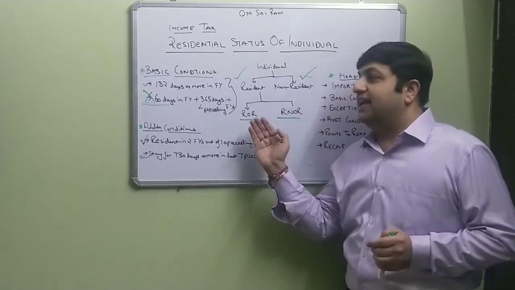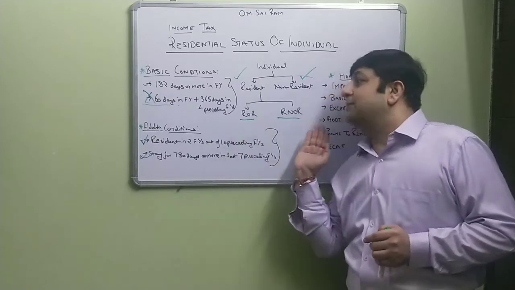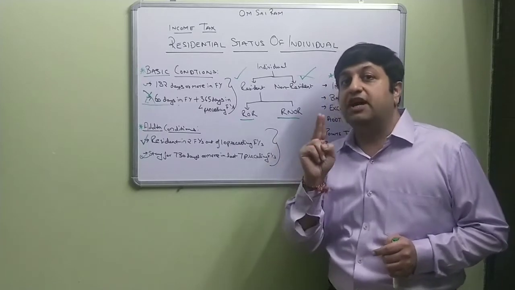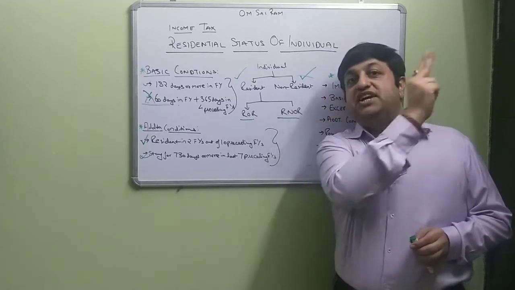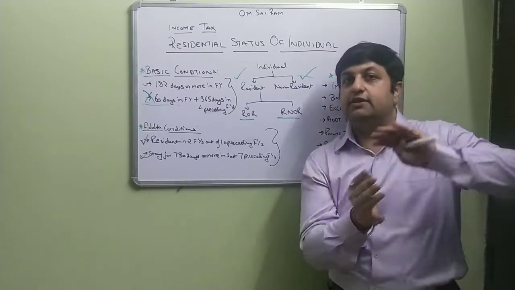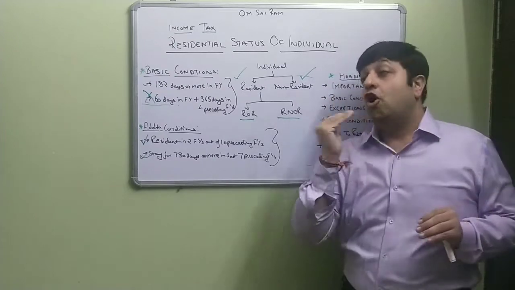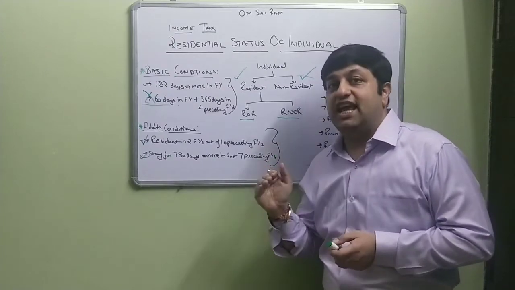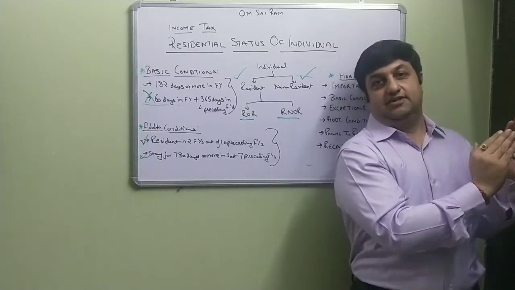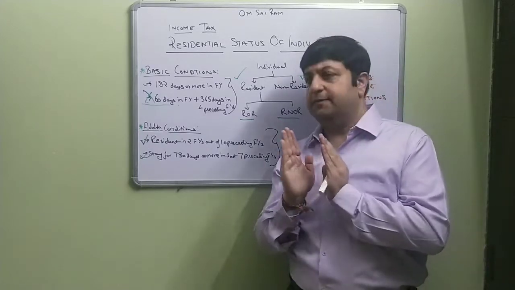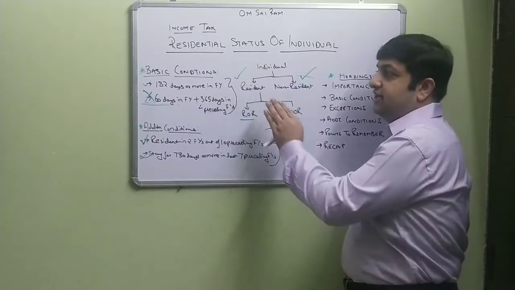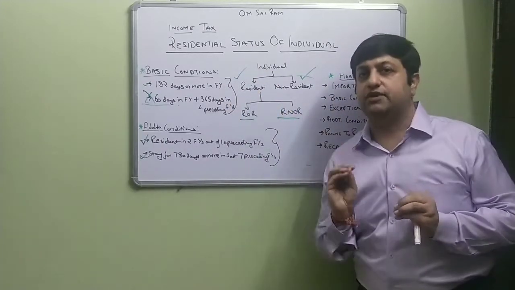In order to determine whether I am an ROR or an RNOR, I need to satisfy both the additional conditions. First, I have to be resident for 2 years out of the previous 10 financial years. Secondly, I have to stay in India for 730 days or more in the previous 7 years. I hope it is clear and you all are with me on this. So let's just do a small recap of this topic.